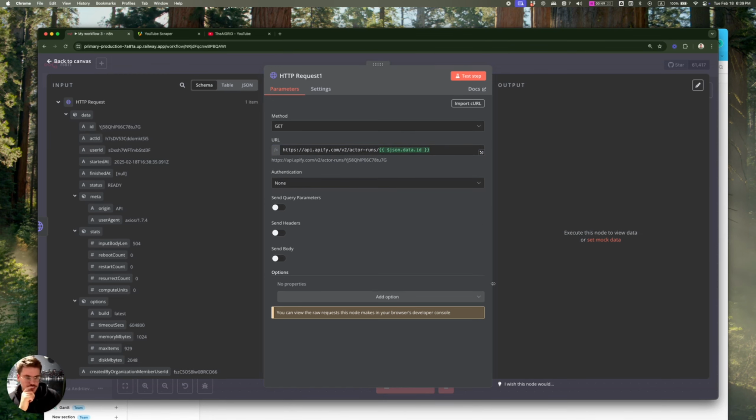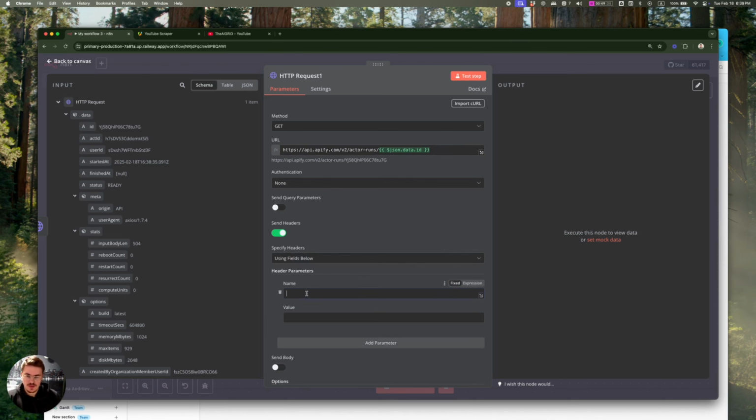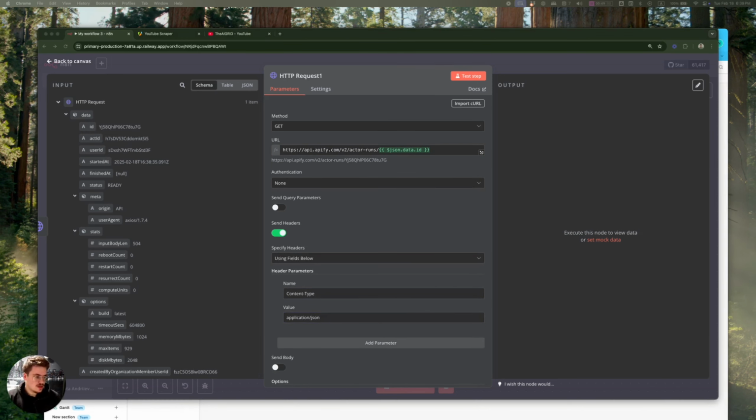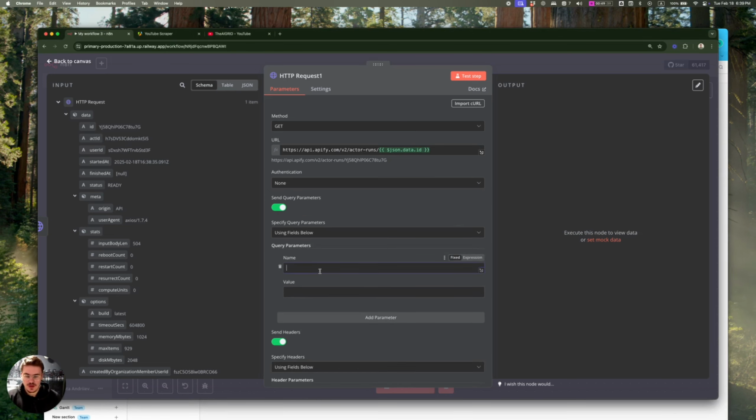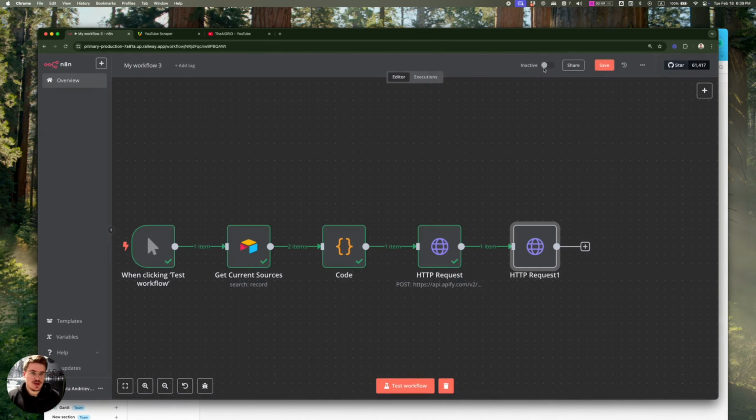And then we need to provide the headers, which is going to be content type, application JSON. And we need to provide query parameters. We're going to say wait for finish, and let's wait for like 60 seconds.